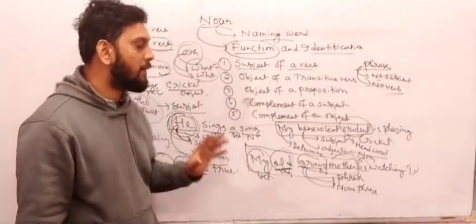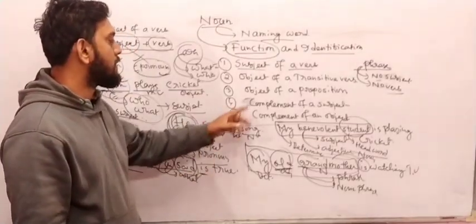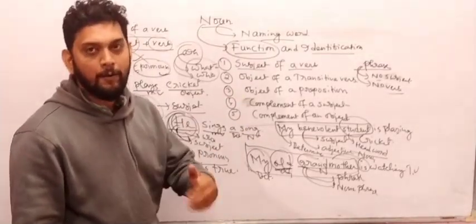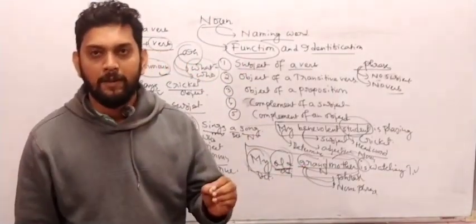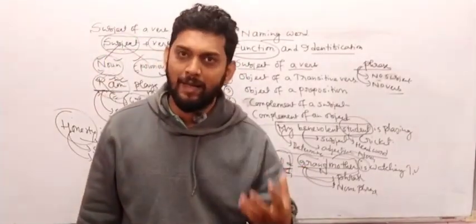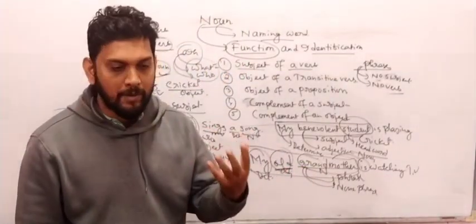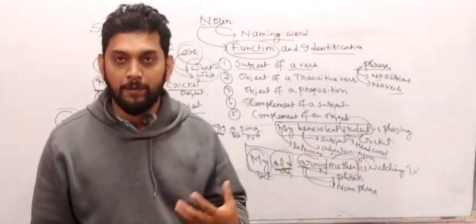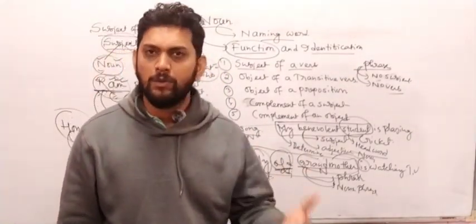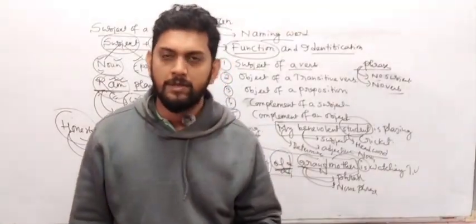That will be sufficient for this class. Next day I am going to discuss the object of a transitive verb. After a transitive verb we can use an object, and how can you define an object? What will be the characteristics of the object? What will be the features of the object? How can you define it? Or objective phrase, object clause, all those things would be discussed.